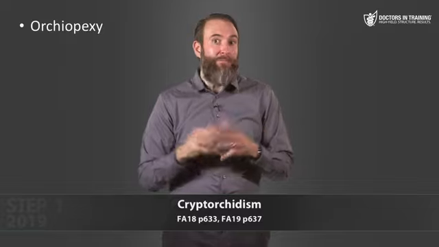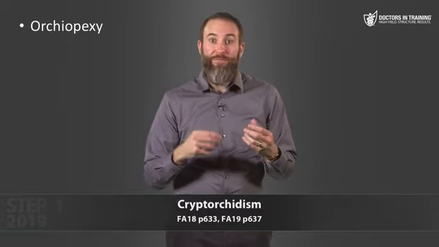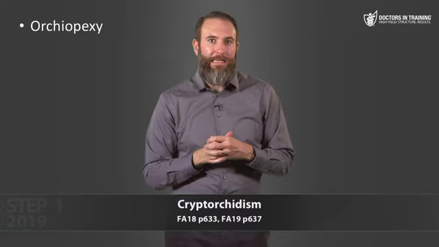Now, early orchiopexy is the treatment. So you're going to bring the undescended testicle down into the scrotum and then suture it there to make sure that it remains in place. And this will reduce the risk of the germ cell tumors, but not completely. But just as important, if a germ cell tumor does develop in that testicle, you'll be able to detect it because it will be palpable. So early orchiopexy is usually all that's indicated in that case.